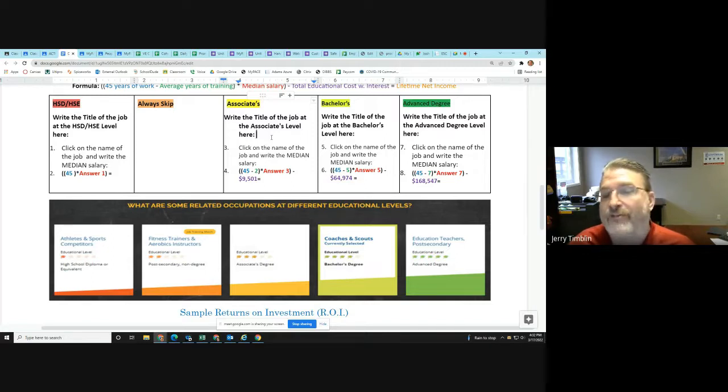The point of this assignment is just to understand, generally, higher education equals higher pay over a person's lifetime. So you want to strive for higher education. That's kind of the goal of this, just to help you see how much more a person makes the more education they have. And like I said, they don't need to be exact degrees. It could be equivalent. If you're going into security, you might do a police officer for an associate's degree level. And that's probably an equivalent. You may not need the associate's degree, but the training they have is fairly equivalent to what that degree is. So yeah, that's what you do for this assignment.